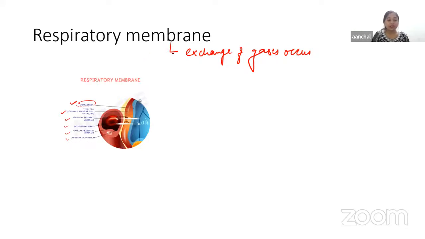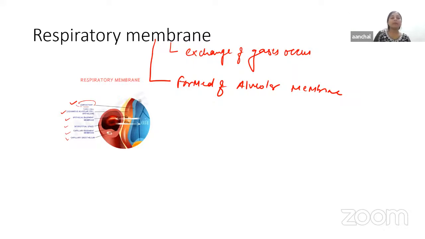This respiratory membrane separates the air in the alveoli from the blood capillary, and it is formed of the alveolar membrane. The respiratory membrane has a surface area of around 70 square meters and a thickness of around 0.5 micrometers. The different components, the capillaries and cells, we're going to discuss in this unit.